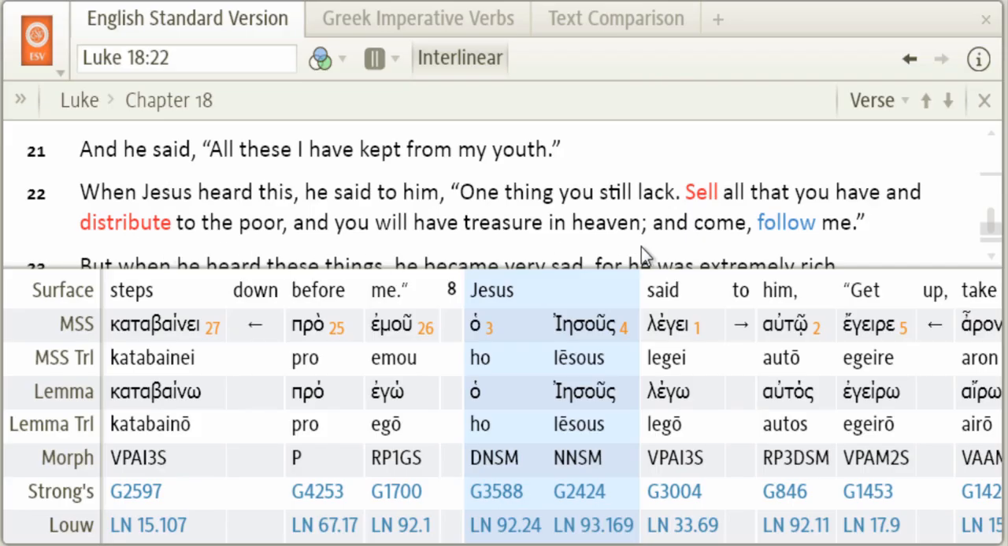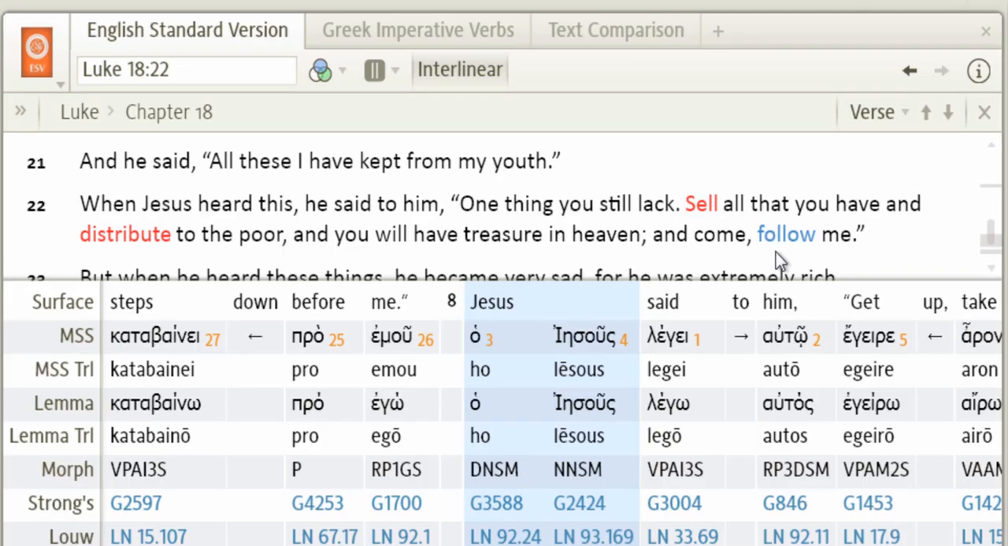Down at the end of this verse, we see that there's a command here that's in the present tense. And the present tense, when used with the imperative mood, indicates a continual action. And in this context now, it's evident that the young ruler has yet to follow Jesus. And so this usage of the present tense also has an ingressive focus, in that the young ruler is to begin and continue to follow Jesus.